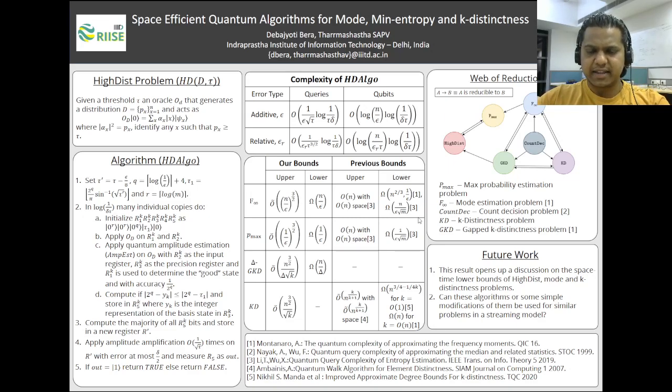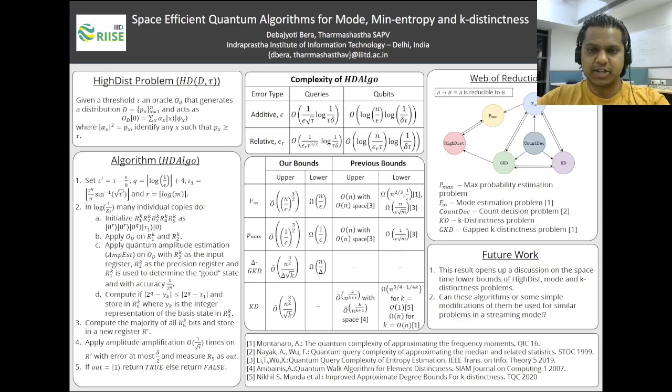If the estimate is greater than tau, then we flip the coin register to 1, else we set the coin register to 0. If there was at least one point x such that p of x is at least tau, then on measuring the coin state at this point in the algorithm, we would obtain 1 as the measurement outcome with probability at least tau.